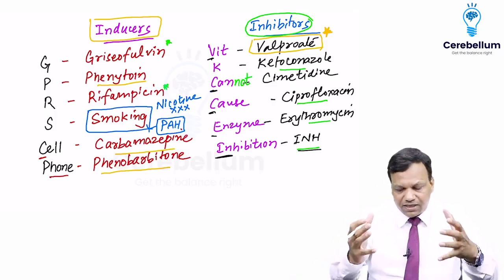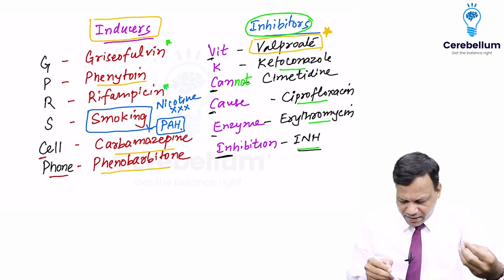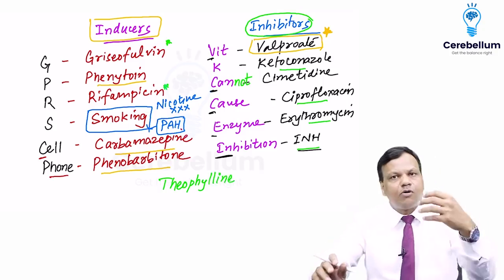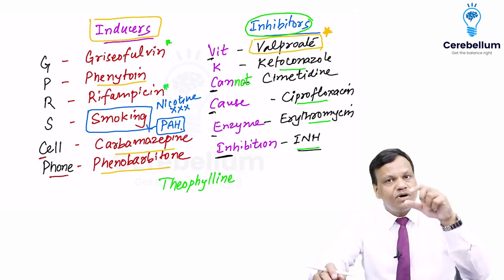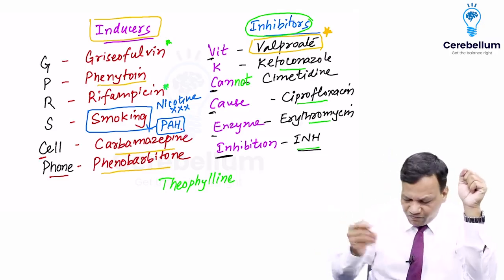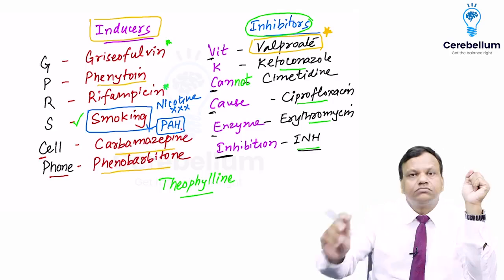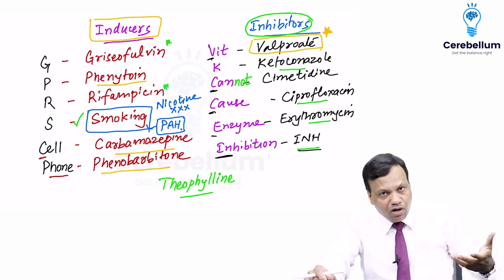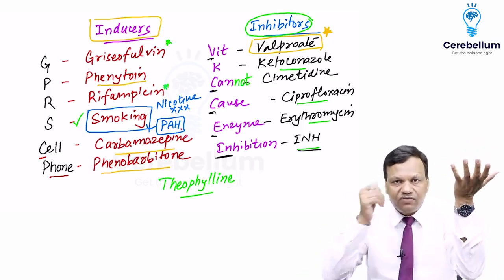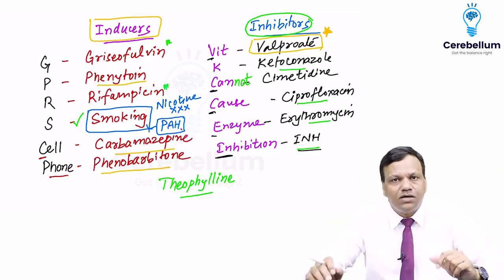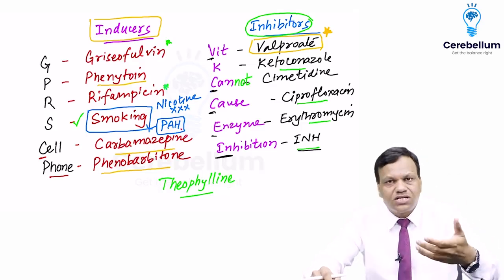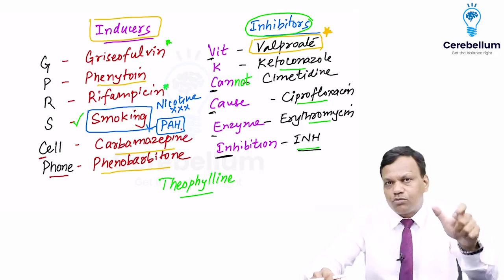Now we can understand the clinical importance. Let us take an example. There is a drug called theophylline. It is used for treatment of bronchial asthma. It is metabolized by microsomal enzymes. So if a person is a smoker and we give theophylline, it will not work because the smoker already has more enzymes. When we give theophylline, it will be metabolized. So the normal dose of theophylline will be ineffective in a smoker. Smokers require a high dose of theophylline as compared to non-smokers.